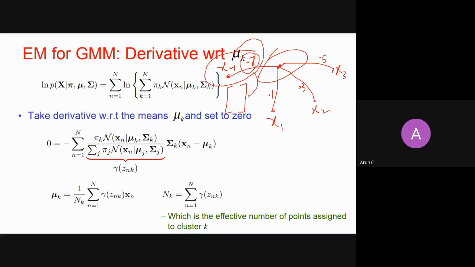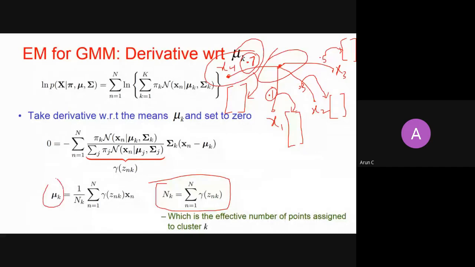Similarly, I take my x1 vector, which is a d-dimensional vector, and multiply 0.1, which is its membership, with this vector. Even x2 is a d-dimension vector; I multiply 0.3 with this x2, and similarly x3 is a d-dimensional vector, and I multiply 0.5 with this x3. I'm just trying to find the weighted sum for all these x. When I know the weighted sum, I divide it by the total effective number of points, and it gives me the effective mean, right?